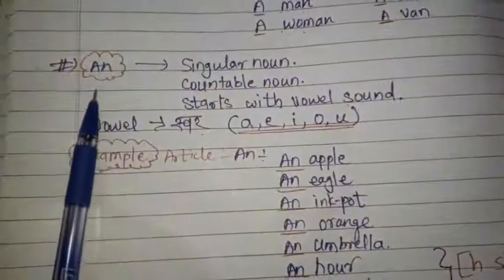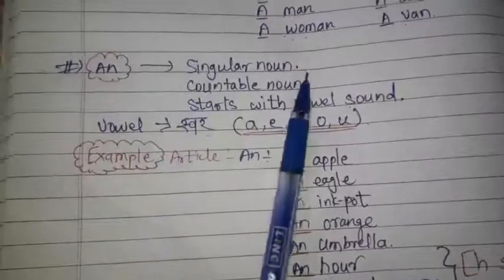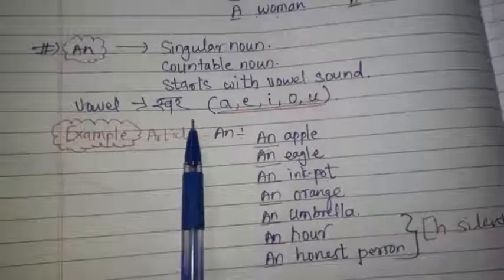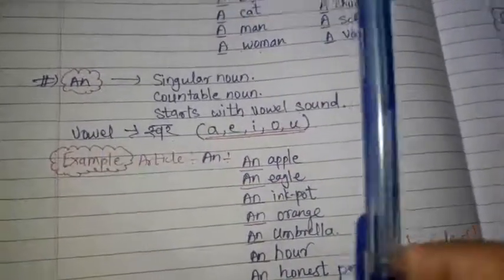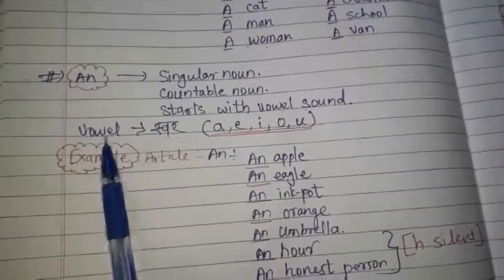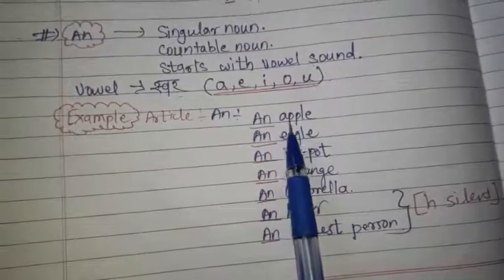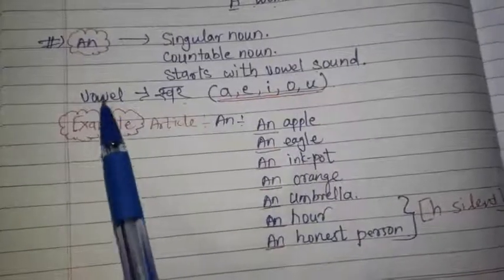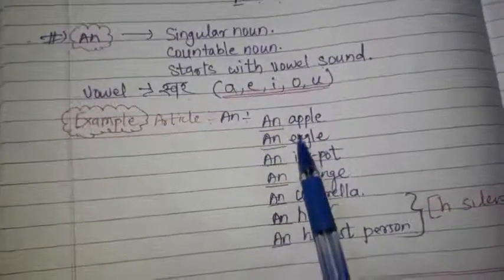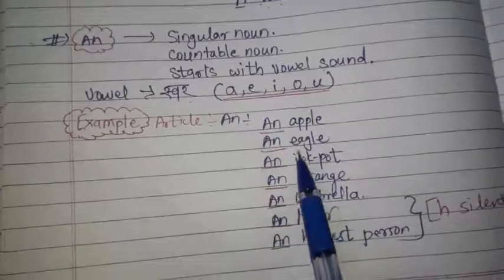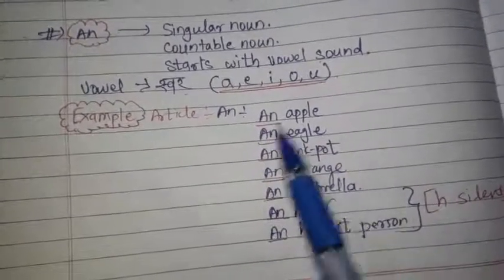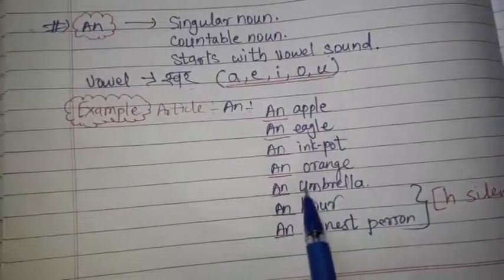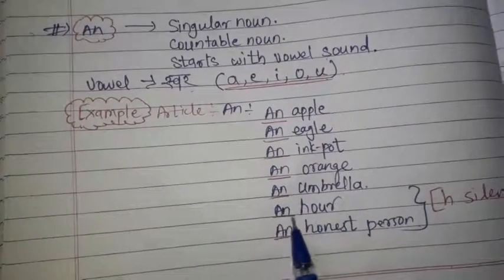Let's learn about article an. So an is also used for a singular, countable noun, but it should start with a vowel sound. Both are the same, but the thing that changes is that here it is a consonant and here it is a vowel. So singular objects that start with a vowel sound use an: an apple, an eagle, an inkpot, an orange, an umbrella, an hour, and an honest person.